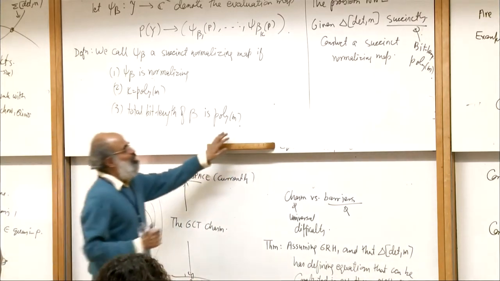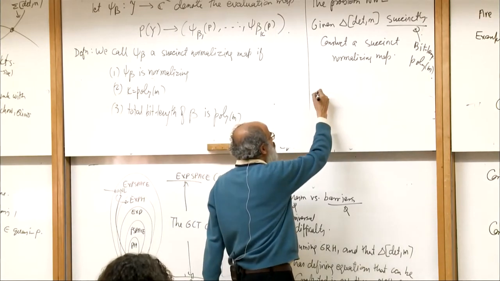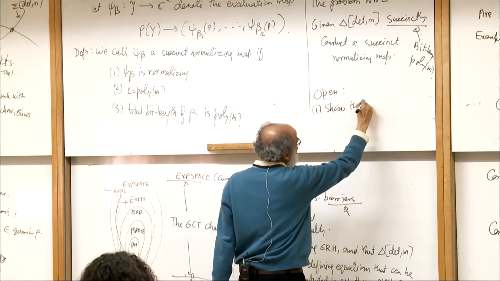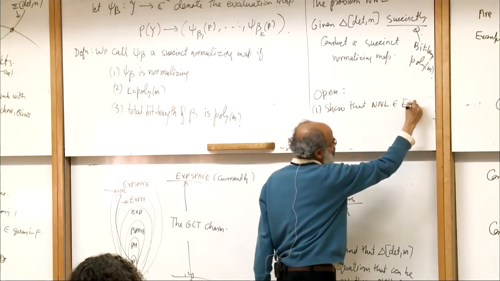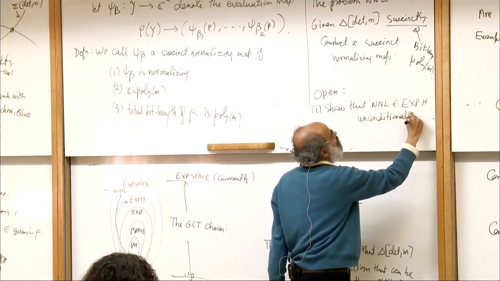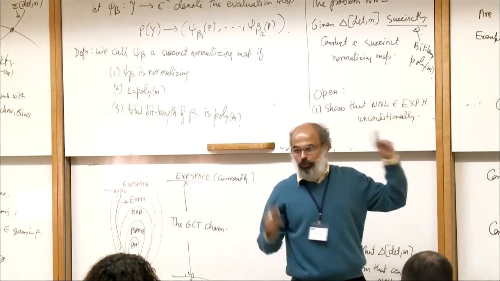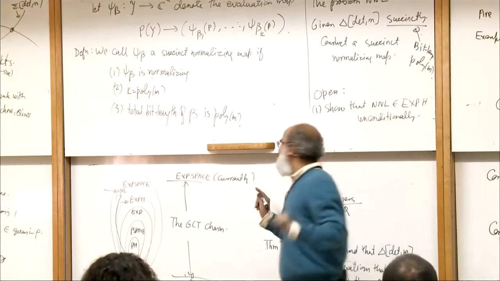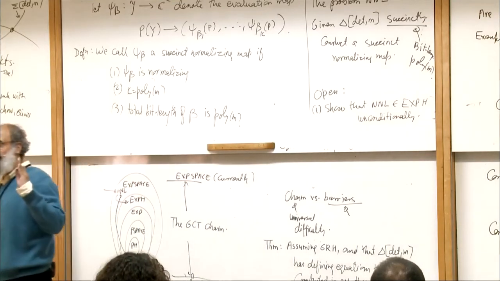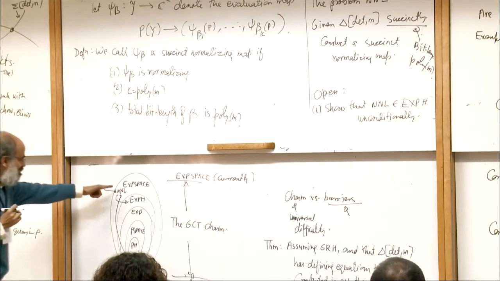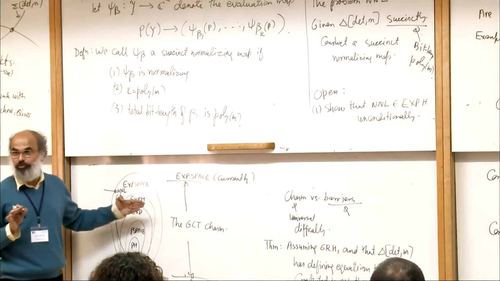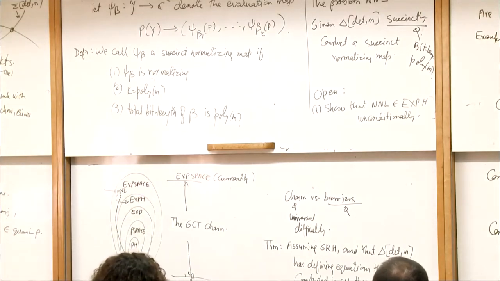So the first challenging problem, because I was supposed to give open, concrete questions: show that NNL is in the exponential hierarchy, unconditionally. I would strongly urge the complexity theorists here to try to show this. You would realize what you are dealing with. Until you try to show this and realize how difficult it is, one won't understand what makes VP versus VNP problems so hard, because even this is a challenge. Going from here to here is out of the question at this point. Just getting to the exponential hierarchy is a challenge. So please try to show this.